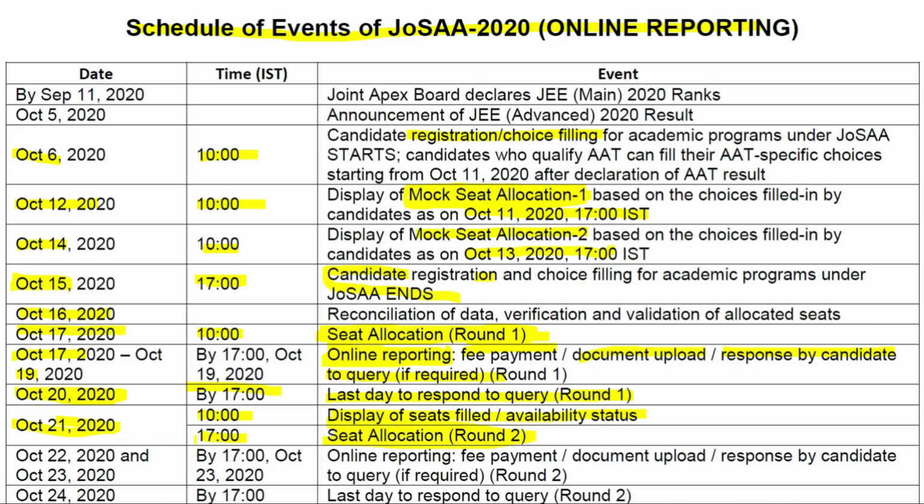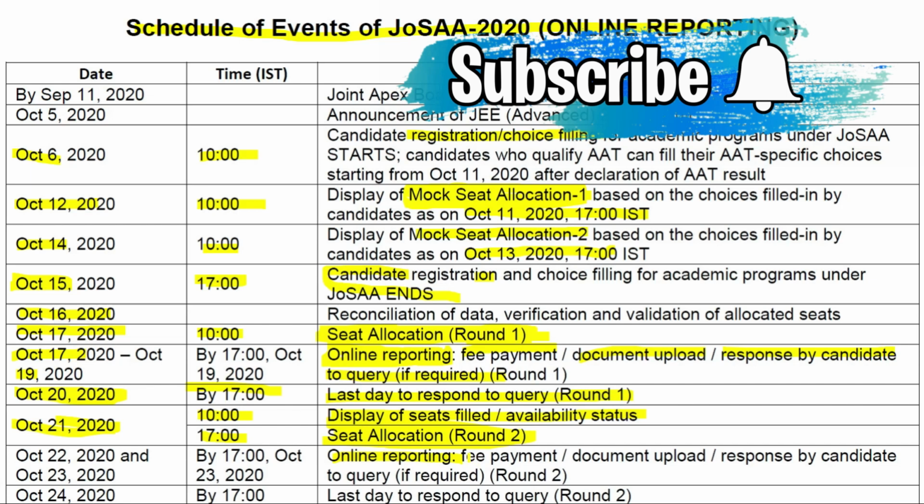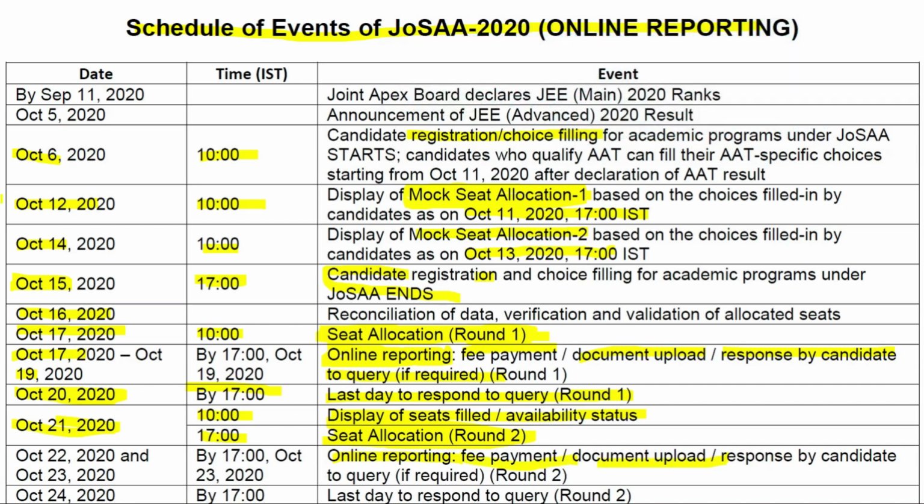Then October 22nd and October 23rd, 2020, online reporting, fee payment. At first in round 1 you got a seat, but you didn't like it and chose to go to the second round. If you got your desired seat in the second round, you can pay the fee and upload the documents, response by candidate. If you like the seat, you can freeze it. If not, you can choose further rounds by choosing float and slide. Regarding float, slide and freeze, I will be making a separate video on that, and that comes to the end.